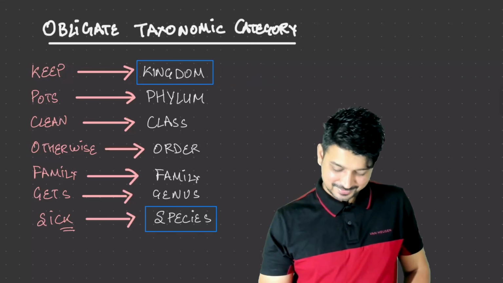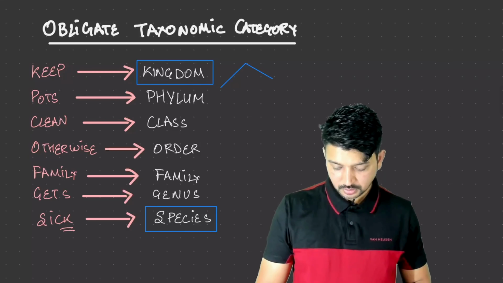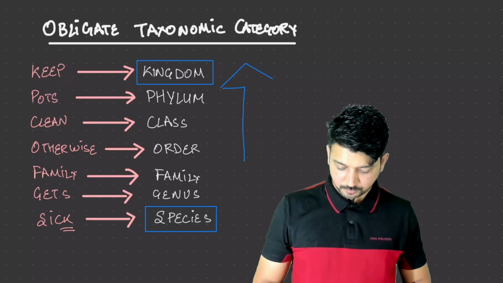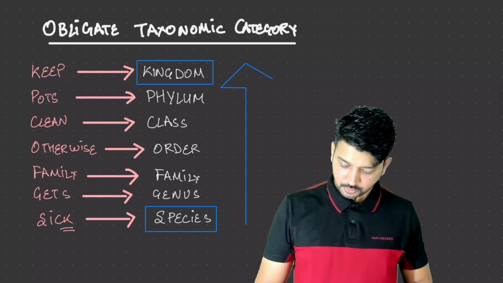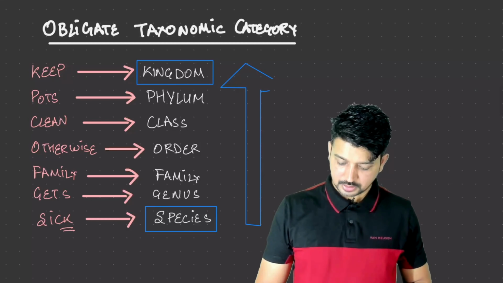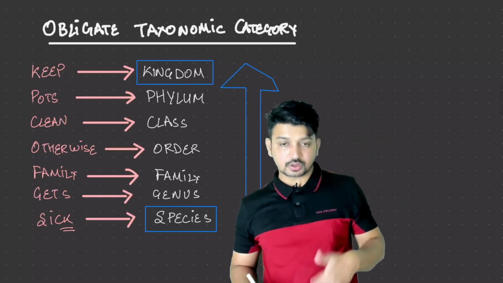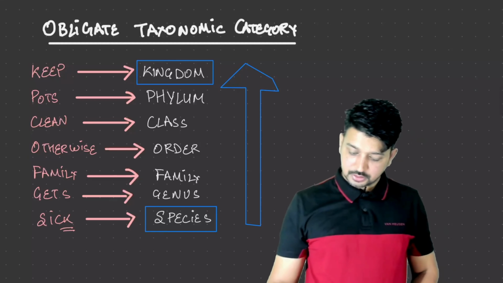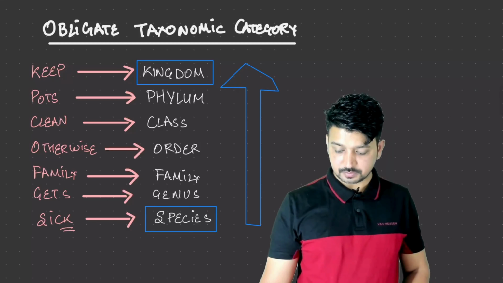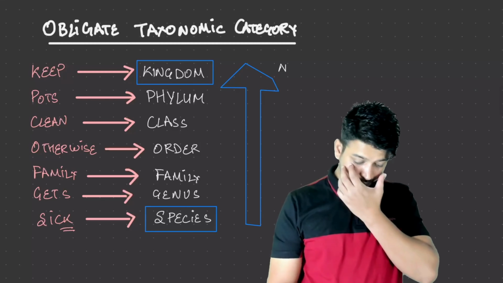So if you are going from bottom to top, what will you see? We will see the number of organisms is increasing, right? If you are going from bottom till top, the number of organisms increases, and at the top we have the highest number of organisms present.